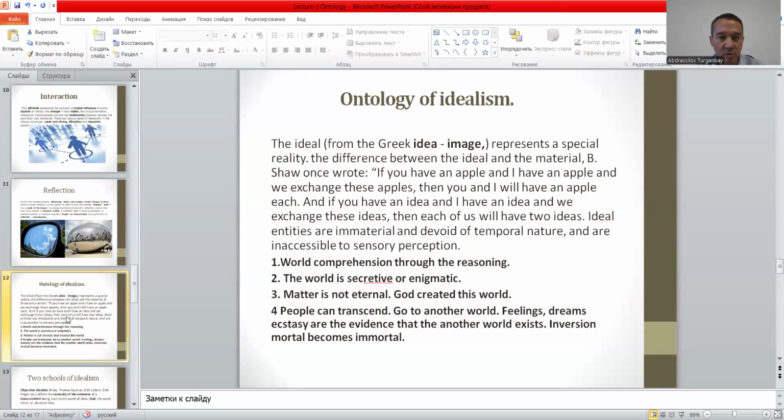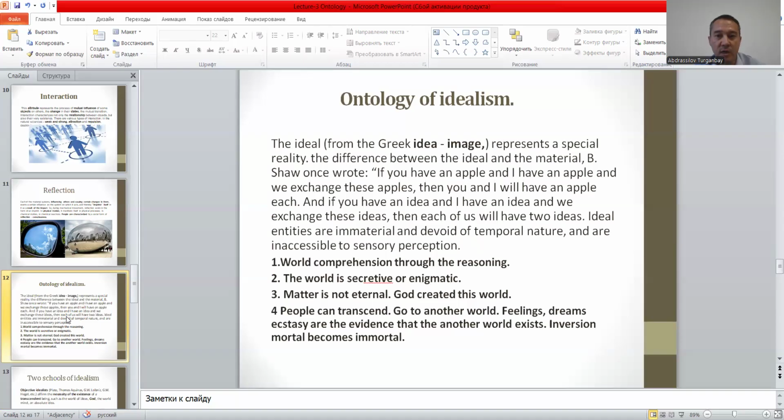So right now we are coming to the ontology of idealism. The ideal, from the Greek idea, image, represents a special reality. The difference between the ideal and material, according to the idealist: first, the world is comprehended through reasoning. Second, the world is secretive or enigmatic. The third one is matter is not eternal.